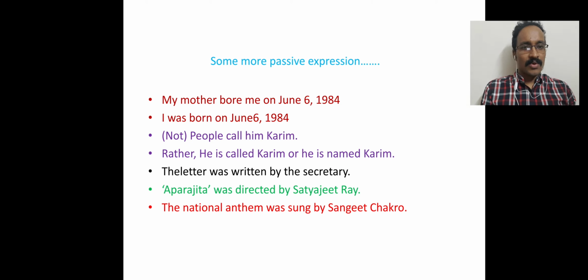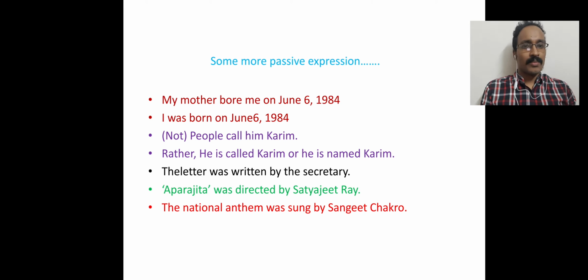See another example: the national anthem was sung by Sangit Chakra. In any function, the national anthem was sung, and this is very important. The national anthem was sung there. So who presented it, or who sang this national anthem, is not important.